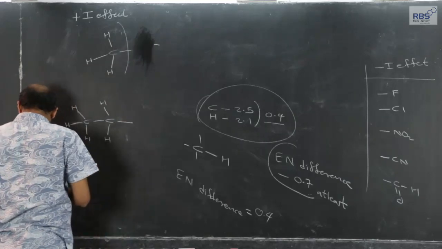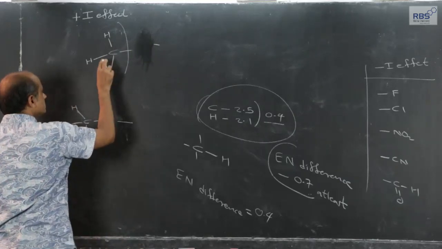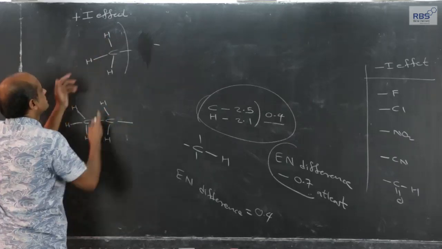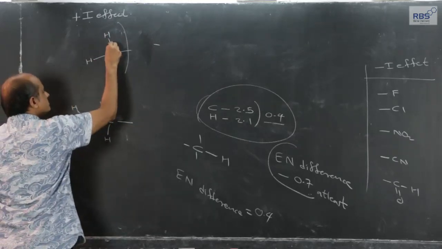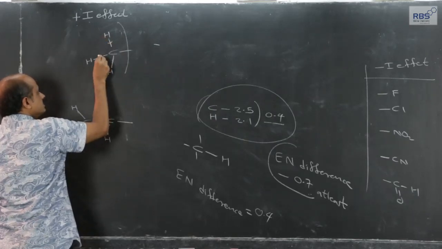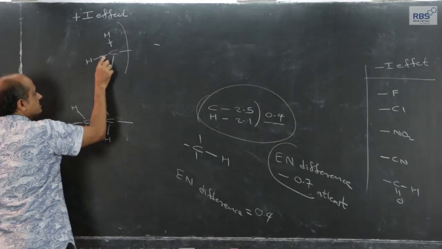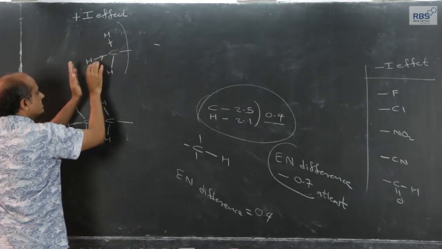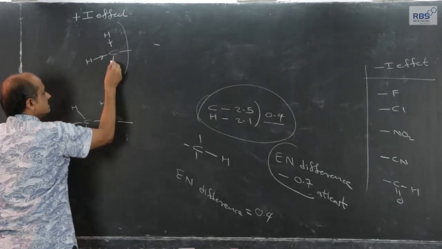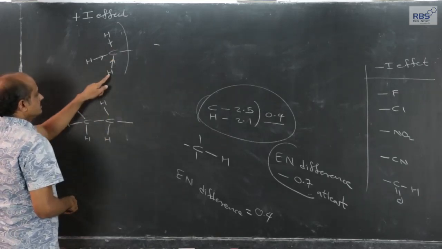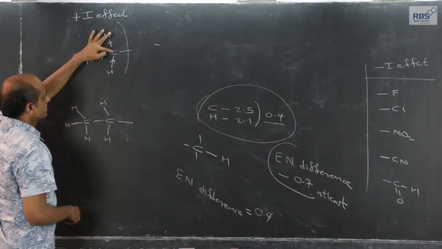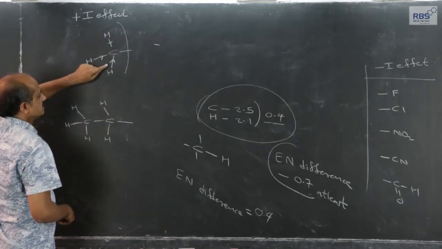But if we consider the cumulative action, the collective action of all the 3 CH bonds, slight shifting of shared pair between carbon and hydrogen towards this carbon, difference 0.4, carbon is 2.5, hydrogen is 2.1.